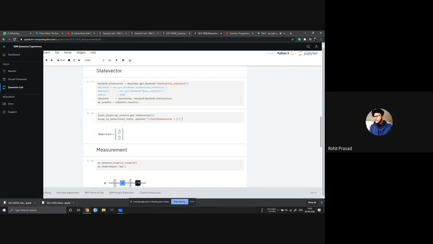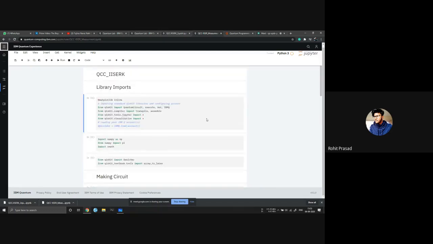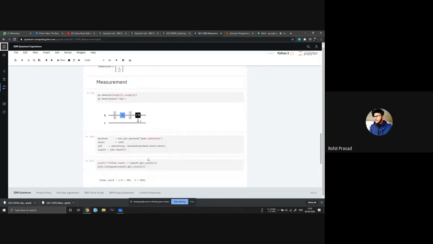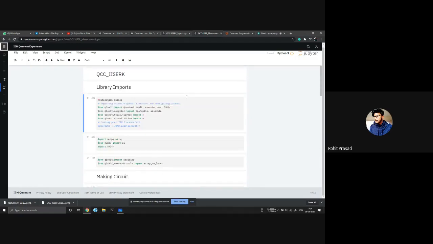We'll be needing that later. Just upload it on this IBM experience for now. You will have to install that Qiskit textbook as well. These things are not that important, but I will be using that. Just upload it in that thing.